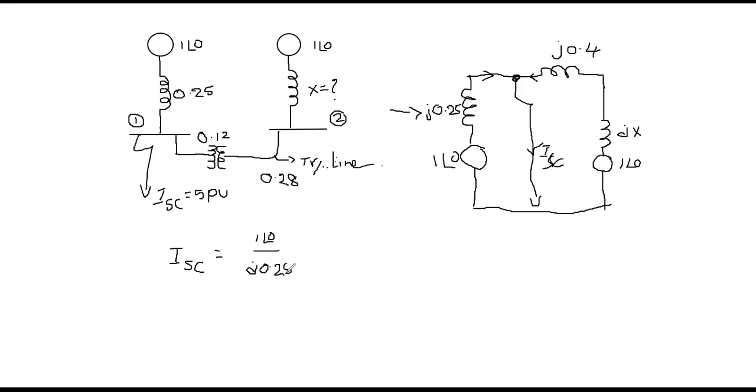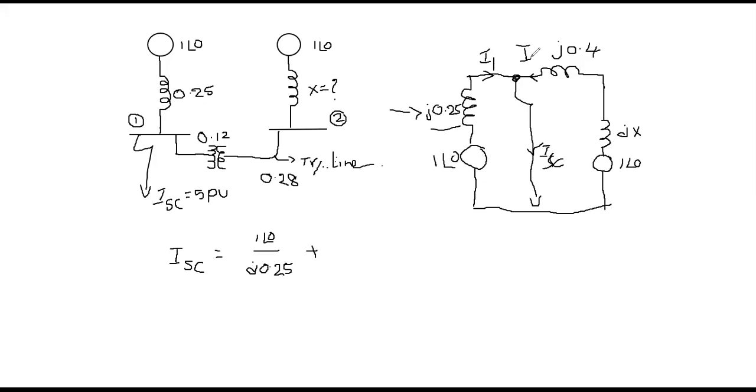This is the current entering in this direction. Now this is also another current. These two currents are entering currents, not leaving currents, so the signs of the two currents are equal. The sum of the incoming currents is equal to the sum of the outgoing currents. Here the outgoing current is ISC, and the incoming currents are I1 and I2.